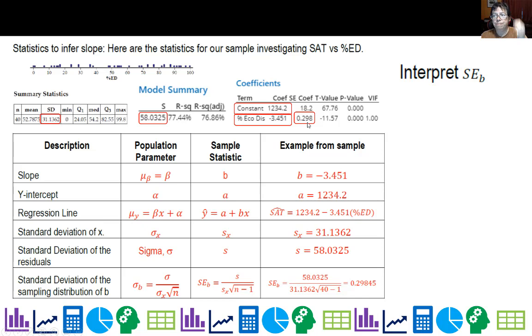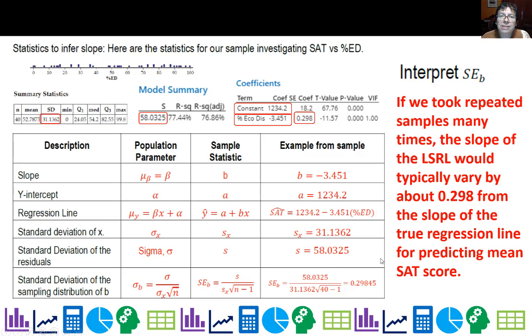It's on the output. So how do we interpret this number? If we took repeated samples many times, the slope of the least squares regression line would typically vary by about 0.298 from the slope of the true regression line for predicting mean score. So all of these vary by typically these amounts from, in this case, the true mean of x, this one from the true mean residual, from the true mean predicted value. And this one would be from the true slope. I don't need to put means on those.